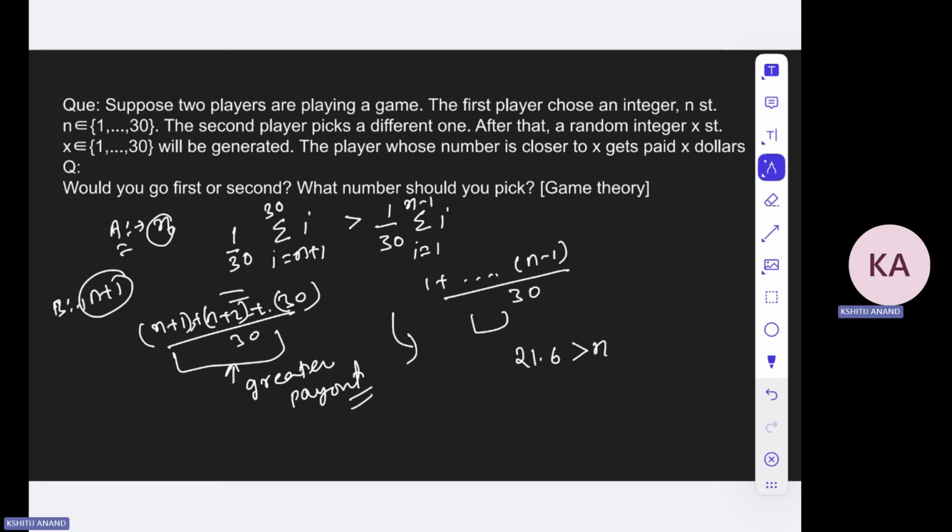If the number that appears is between 1 to 16, B will get 0. And if the number that appears is between 17 to 30, then B will get a payout of 17 up to 30, summed and then divided by 30. That will be your expected payoff, right? Because 1 by 30 is the weight of all these numbers.